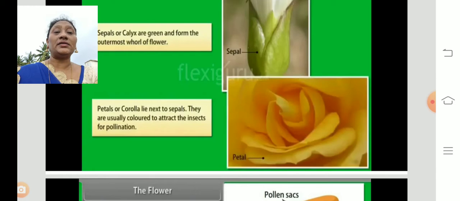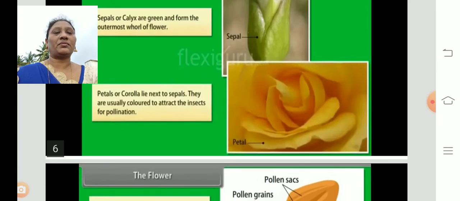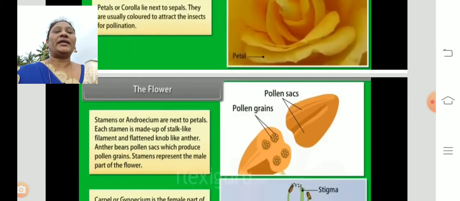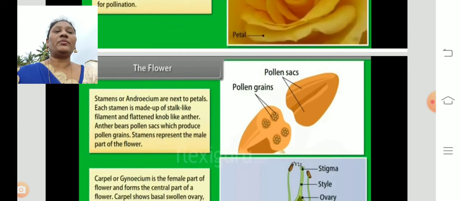The petals are usually brightly colored to attract insects for pollination. All the petals together are called the corolla, which lies next to the sepals. As they are in different colors, the insects are attracted and help in pollination.